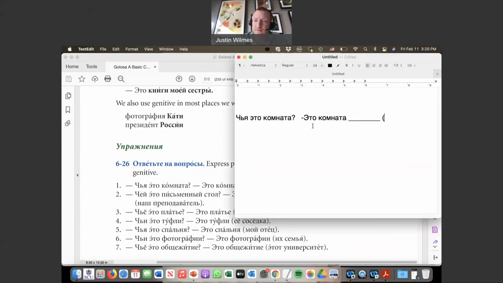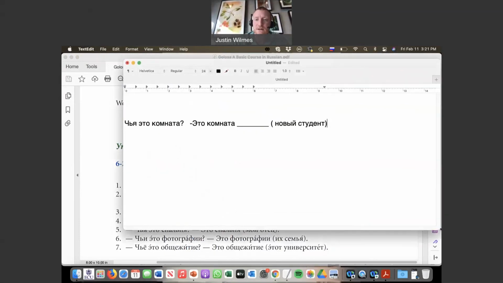And we know we need to put новый студент into the genitive case. So it becomes, it is the room of the new student. Нового студента. So that is the genitive form. So whose room is it? It is the room of the new student, or again, we can use apostrophe s there in English. It is the new student's room.